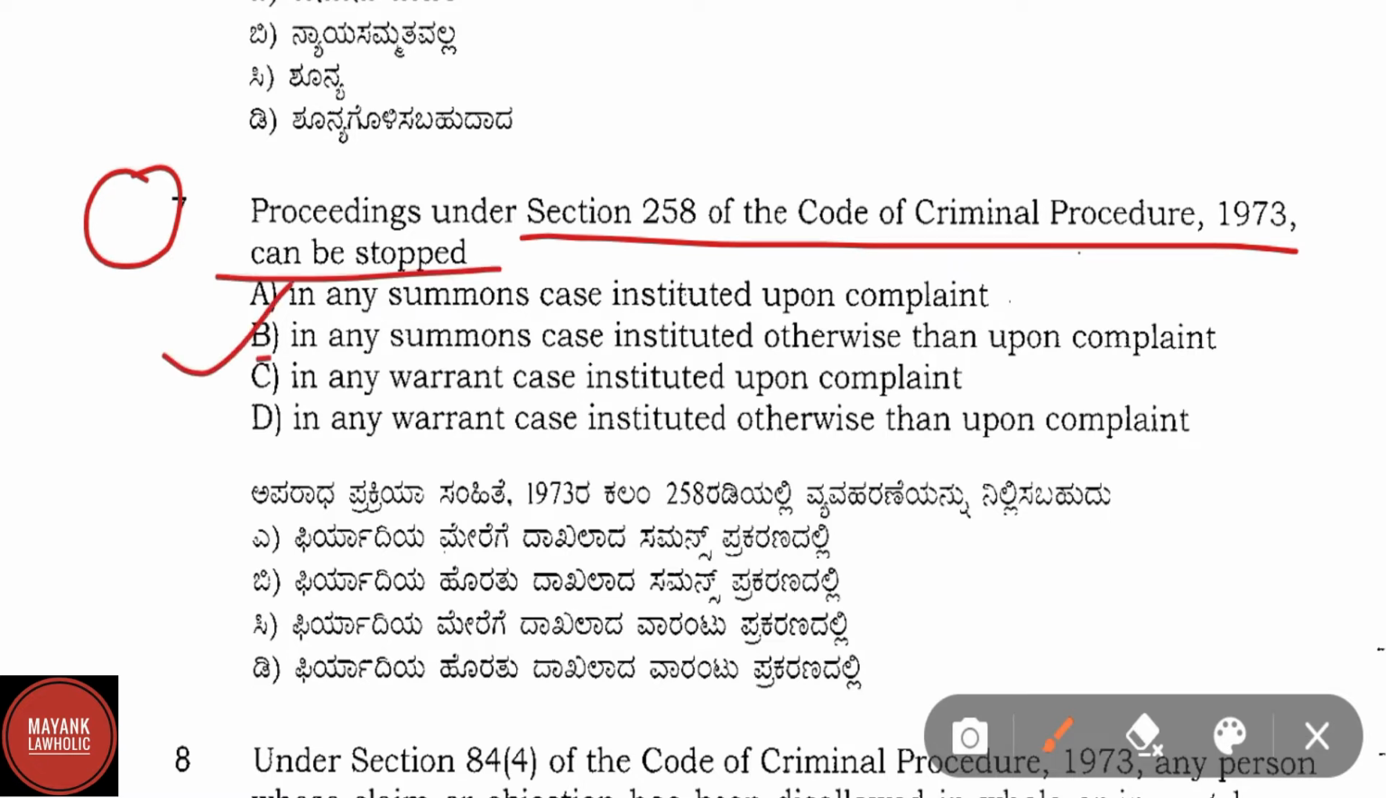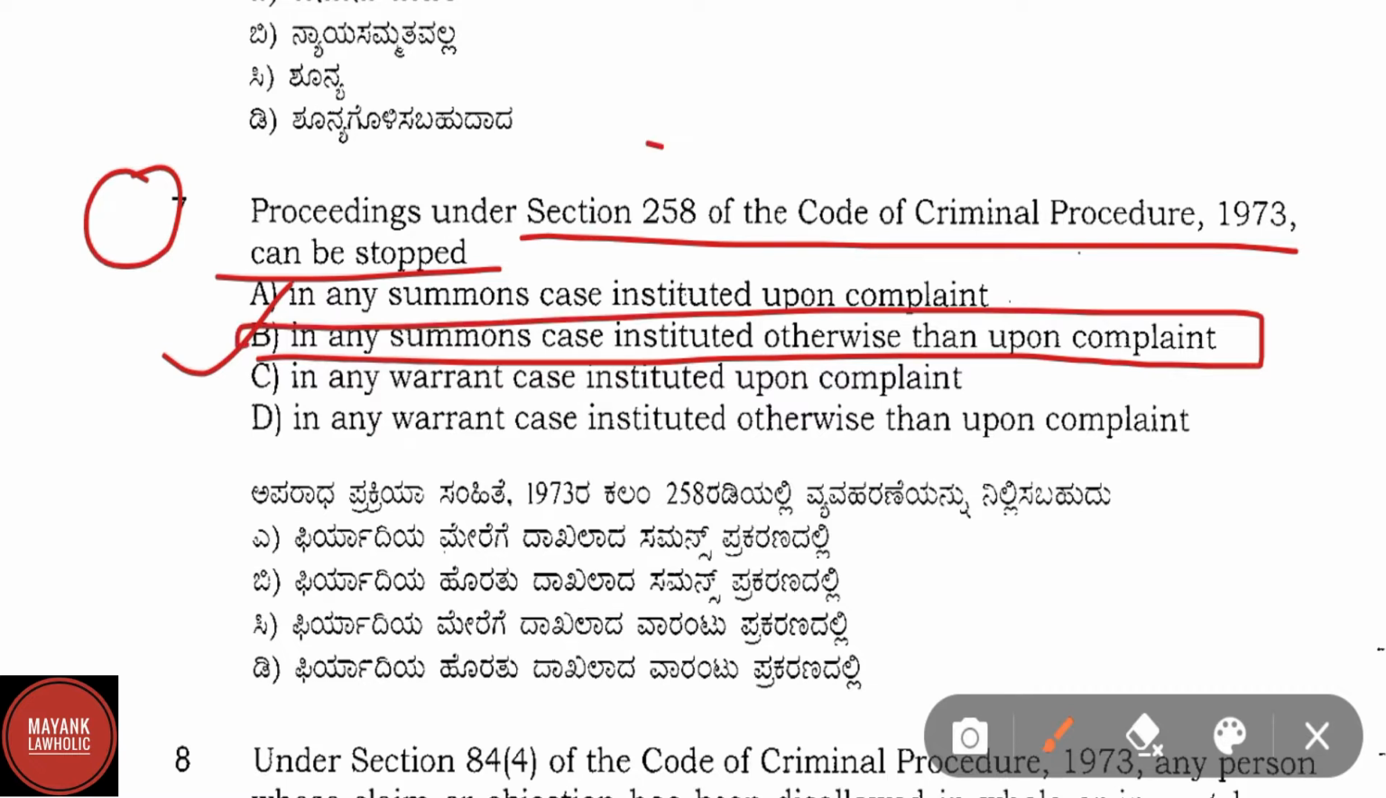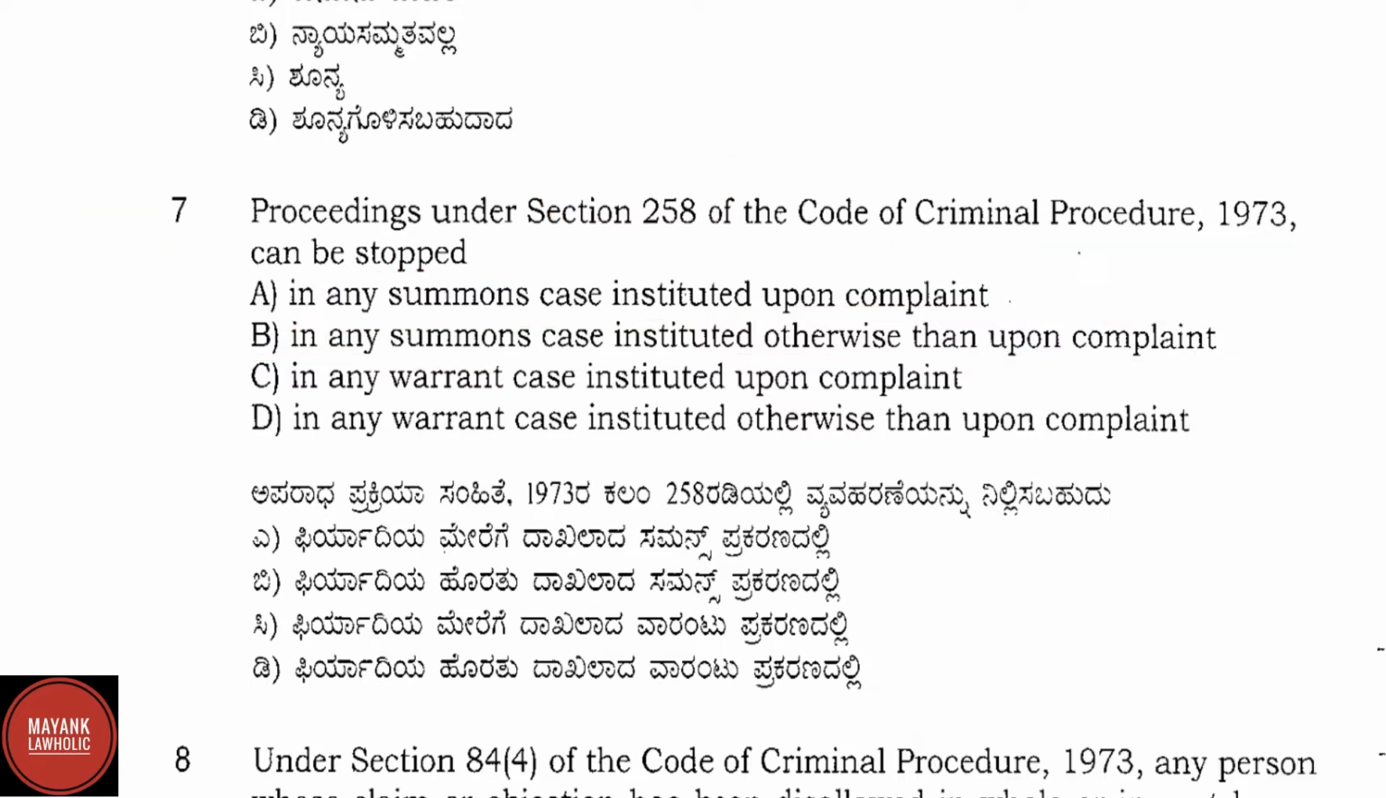Question number 7, proceeding under section 258 of Code of Criminal Procedure 1973 can be stopped. Here correct answer is option B, in any summon cases instituted otherwise than upon complaint. Section 258 of CRPC is power to stop proceedings in certain cases. In summon case instituted otherwise than upon complaint, that is on police report or information or on knowledge of the judicial magistrate first class or with the consent of CJM, any other judicial magistrate may stop the proceeding at any stage without pronouncing any judgment. If it is done after evidence of principal witness, it will result into acquittal, and if he releases accused before framing of charge, it shall have the effect of discharge. Now let us proceed to question number 8.